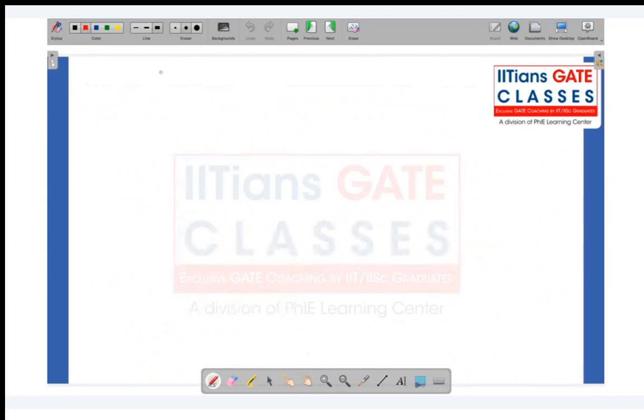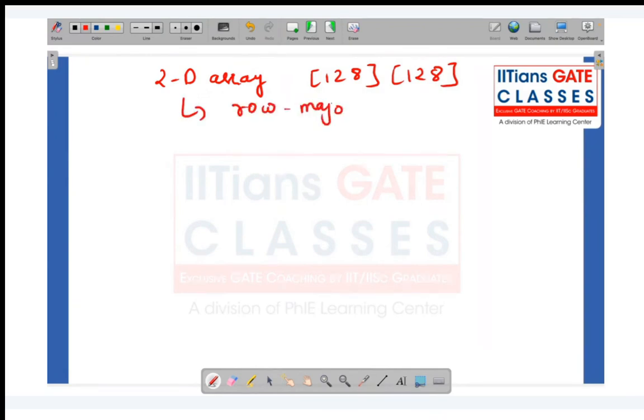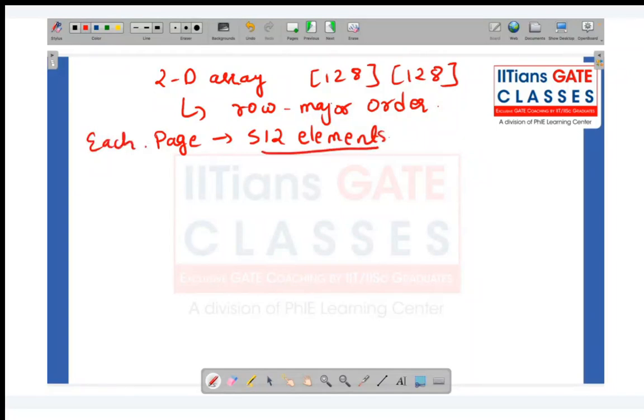So what have we been given? We have been given a 2D array of size 128 rows and 128 columns, which is an integer array. They are saying that all these elements are stored in row major order. Now they're saying they have designed the system in such a manner that each page can store 512 elements. Each page can store how many? 512 elements.